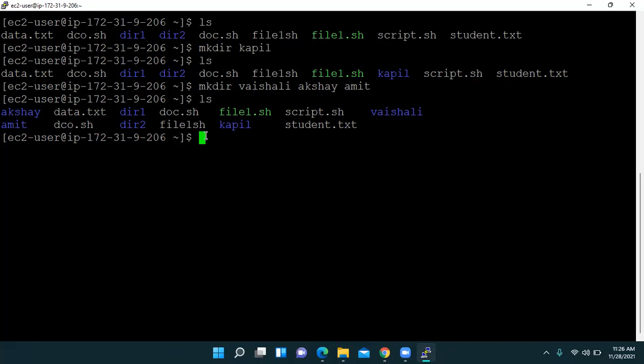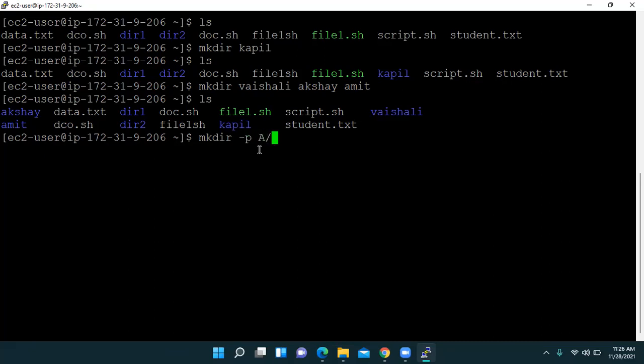Now friends, let us try to create subfolders. Let us write mkdir, and we want to create a subfolder. So we have to tell the terminal that we are creating a subfolder, with -p for parent. So first parent is A, suppose.